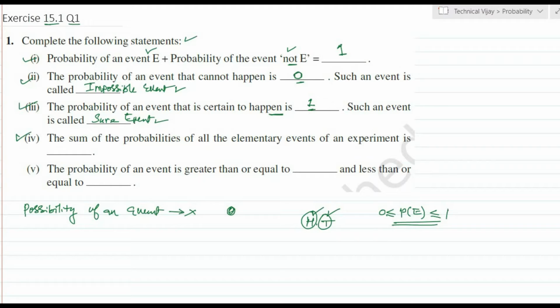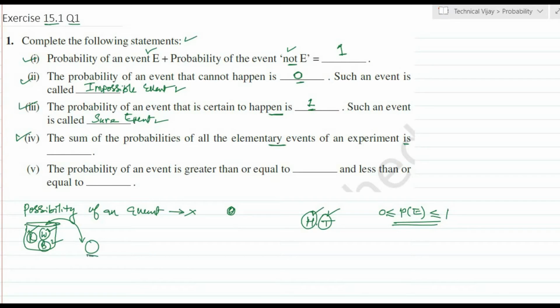The fourth one: the sum of the probabilities of all the elementary events of an experiment is... Here, what is called an elementary event? For example, we have one bag, and in that we have a red ball, a white ball and a blue ball. There are 3 balls. Suppose, without seeing, we take one ball out.